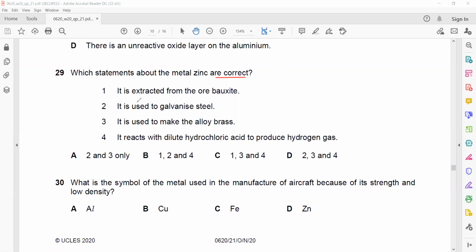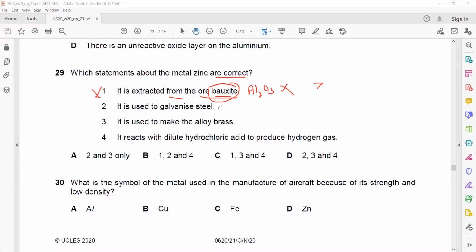So when we check the statements, it is extracted from bauxite. Zinc is not extracted from bauxite. The ore is zinc blende. Bauxite is aluminum oxide, the ore of aluminium. So the first statement is not correct. This statement would be true if it was written, it is extracted from zinc blende. So the first is not the right statement.